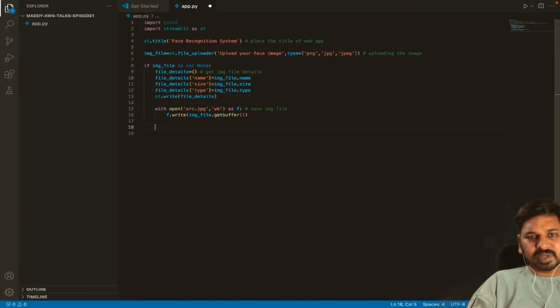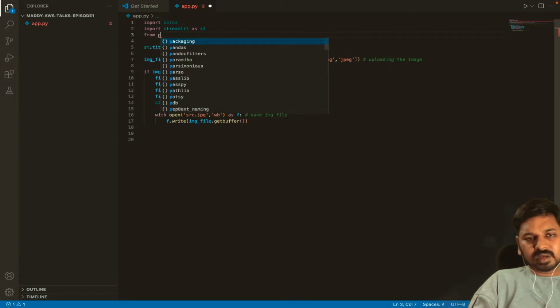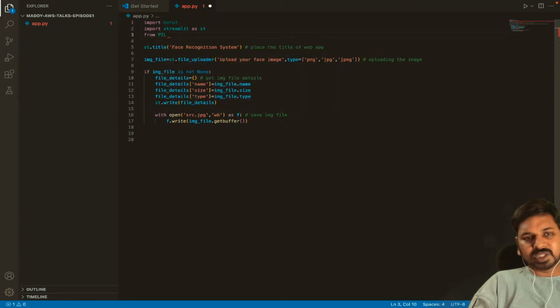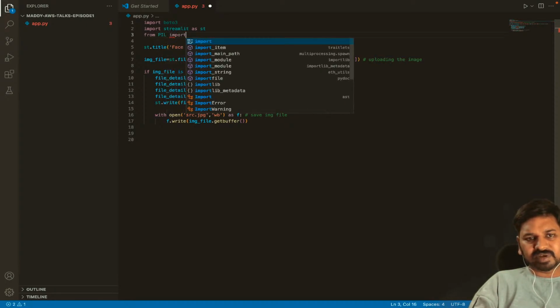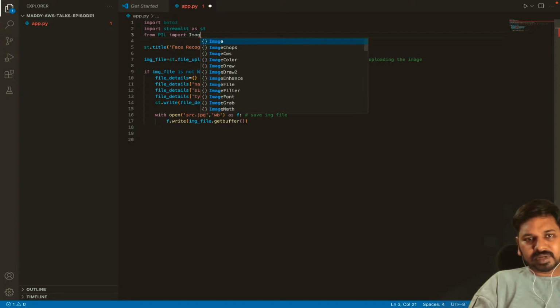To display that, what I have to do is I have to import one more package, from PIL, which is Python Imaging Library. This is also user defined. If it is not available on your laptop, you can install it by using pip install pillow. So from PIL import Image.